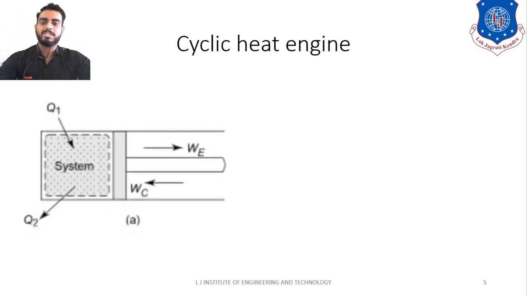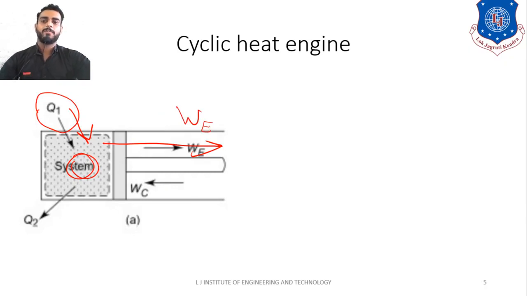Okay, so as you can see on the diagram on the left hand side of the screen, the piston cylinder arrangement is shown over here. Now let us quickly revise, as you are very well aware of the piston cylinder work, right? So what will happen? See here, from here the Q1 amount of heat is supplied. As the heat is supplied, the temperature and pressure in this cavity will increase. So due to that, the piston will move from the left hand side to the right hand side, right? So that is known as expansion. So expansion work is written over here as WE, right?